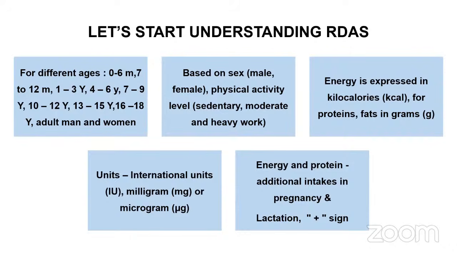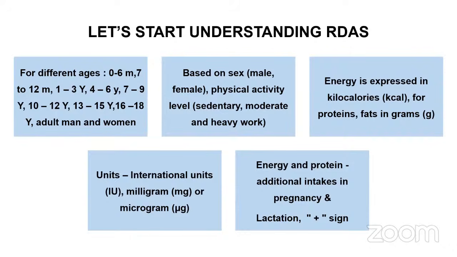Another very important thing is the physical activity category. People can be sedentary in nature, they can be moderate workers, they can be heavy workers. There are different categories when it comes to physical activity. So depending on that also, this RDA is divided into 3 categories: for a sedentary person, for a moderately active person, and for a heavy worker. So this segregation also is there.